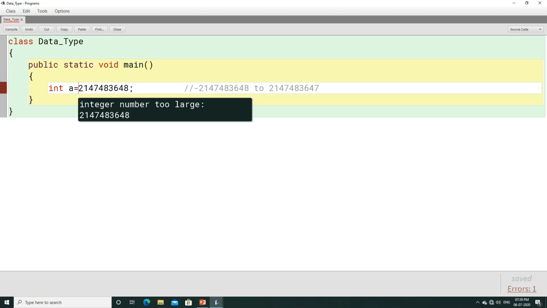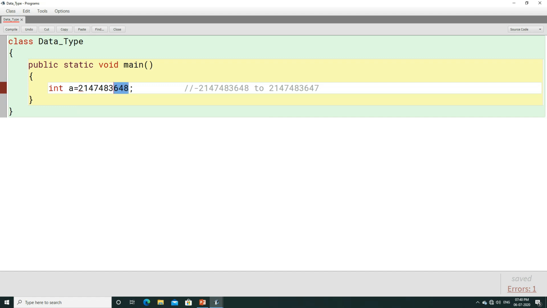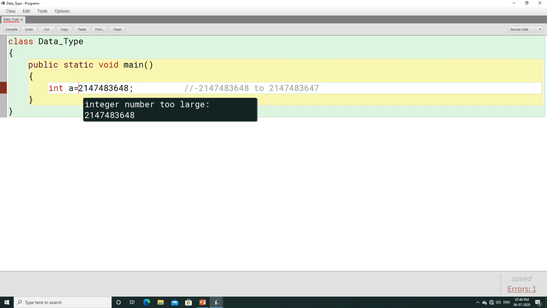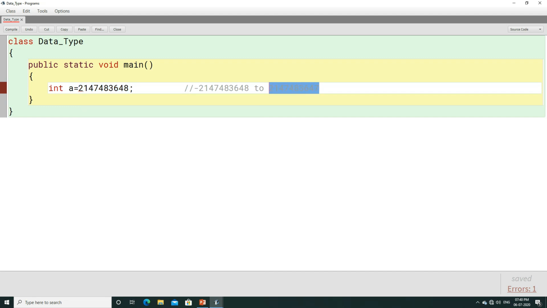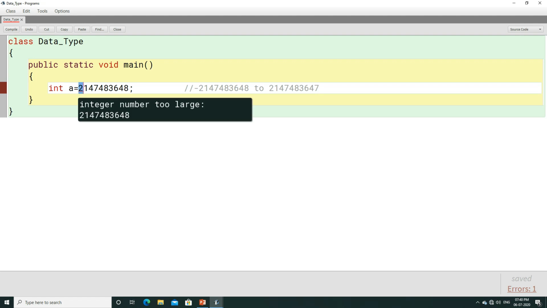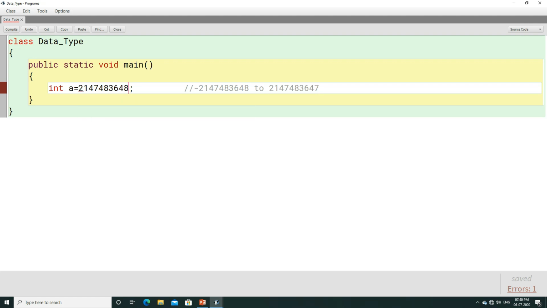Let us compile the program. Here you can see "integer number too large". What do you mean by integer number too large, or why is it showing this error? The reason is, you cannot use such a big integer number in Java. In Java, the maximum integer number which can be written is 2147483647. So in Java you can never use such a big integer number.